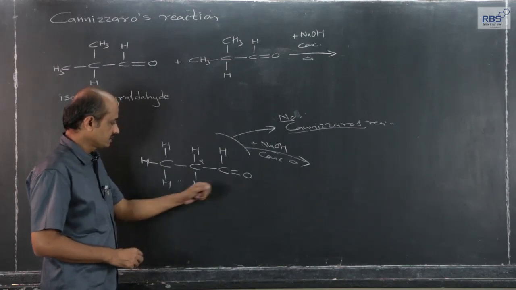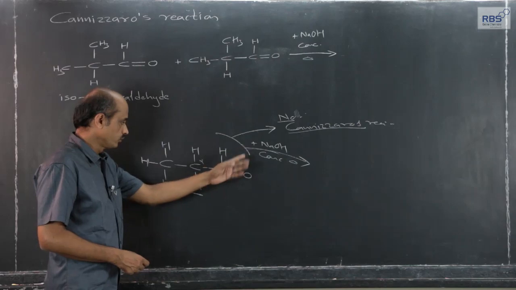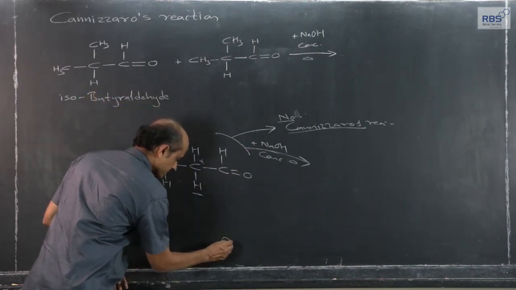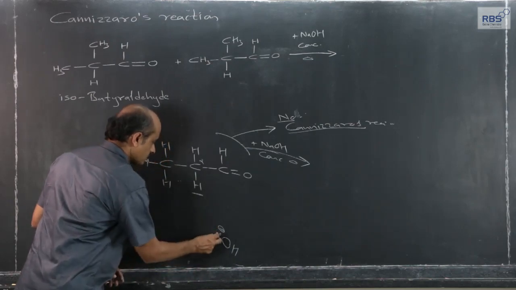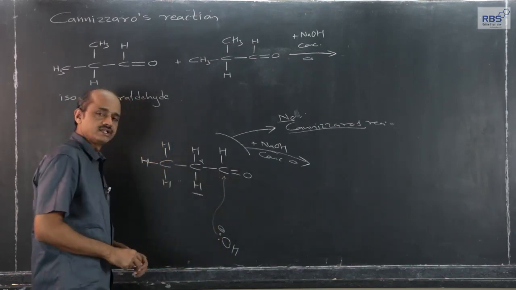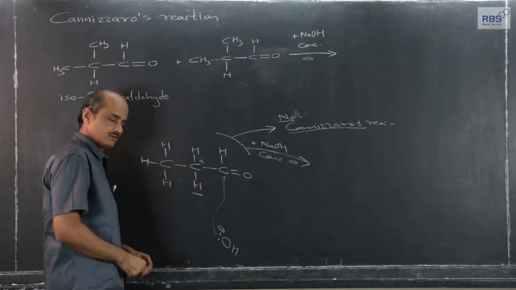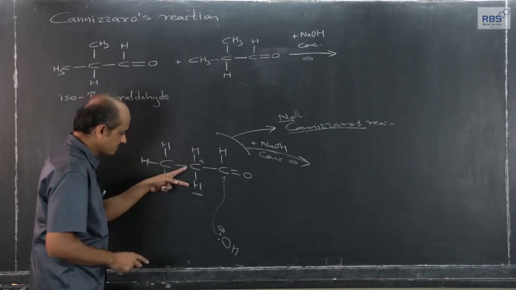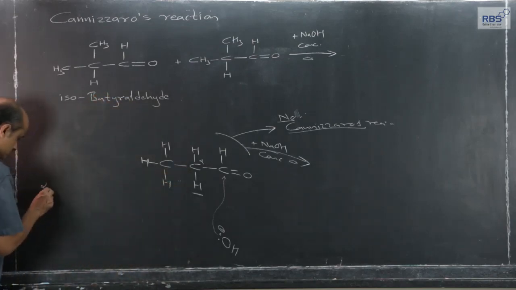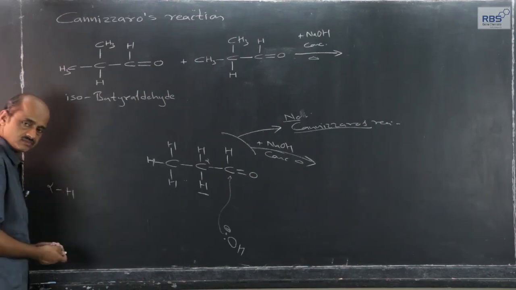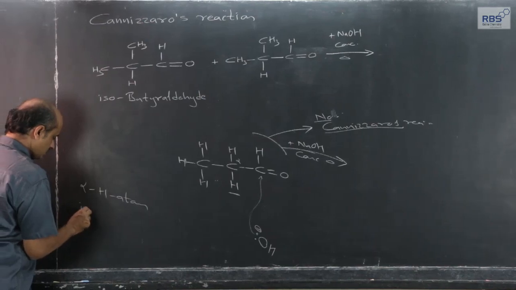then the free OH minus ion, like what we have considered in our mechanism, should attack this and the routine Cannizzaro reaction should start. Along with this possibility, there is one more possibility, because alpha hydrogen atom in aldehydes is acidic.